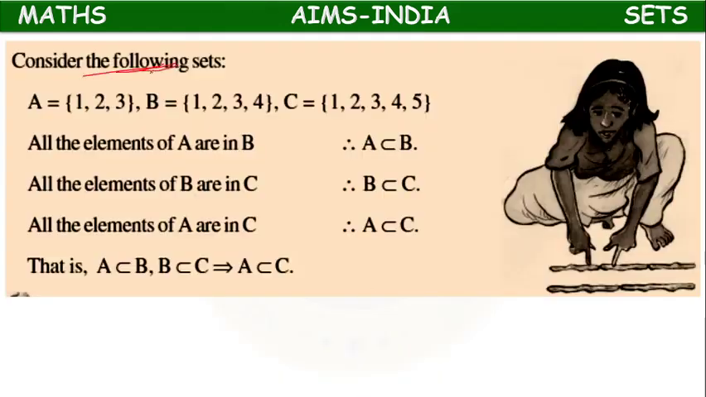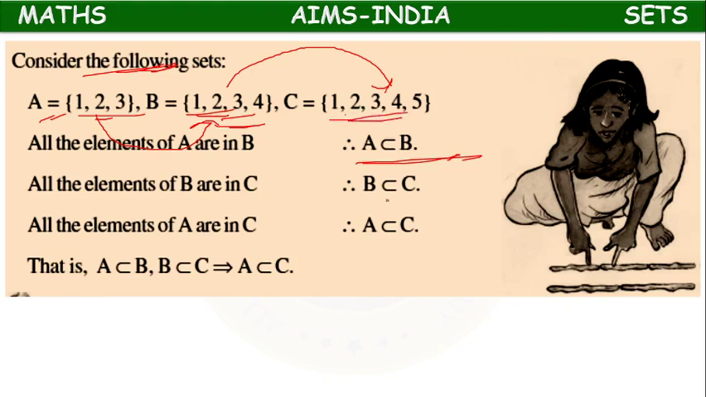Consider the following sets. Set A is 1, 2, 3, set B is 1, 2, 3, 4. All elements of A are present in B, so A is a subset of B. Again, B is 1, 2, 3, 4 and C is 1, 2, 3, 4, 5. All elements of B are present in C, so B is a subset of C. So, A also will be a subset of C, because 1, 2, 3 are also present in C.